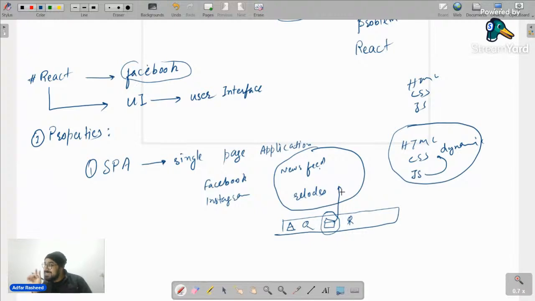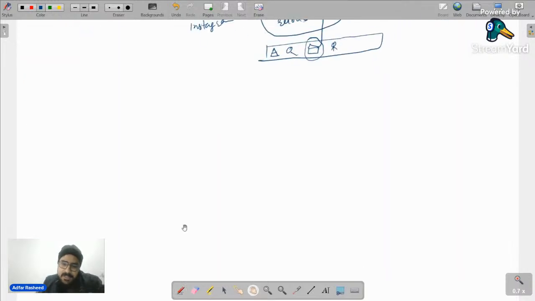It changes only that specific part. This is what we mean by single page application. There will be components. One component will be replaced by another component, then another, but it will never refresh the entire page.